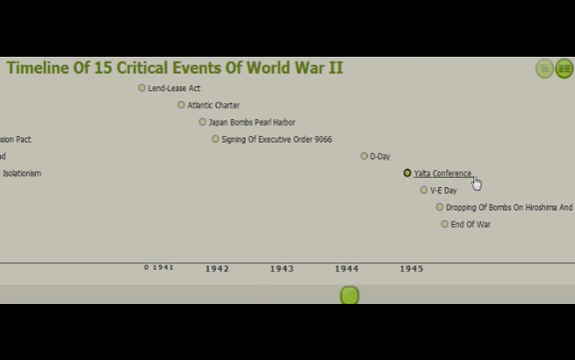Soon after, on February 4, 1945, Roosevelt, Churchill, and Stalin met near Yalta when Allied victory seemed near. The leaders discussed a post-war world, and the negotiations that occurred in the conference led to the basis for the United Nations.